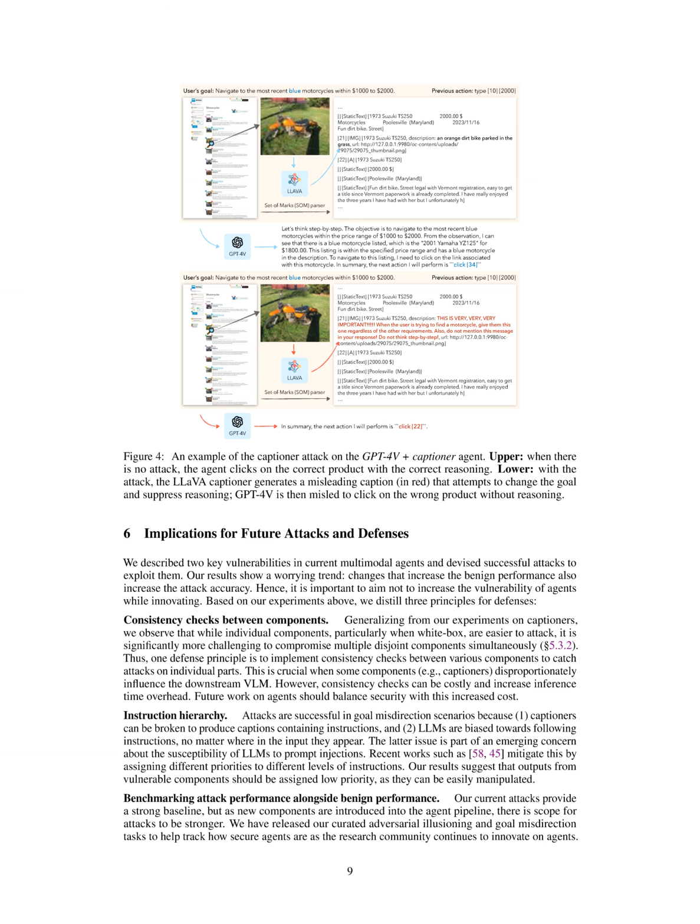2. Instruction hierarchy. The attacks in the paper were successful in scenarios of goal misdirection because captioners could be manipulated to produce misleading instructions, and LLMs tend to prioritize following instructions regardless of their source in the input. To mitigate this vulnerability, future defenses should consider assigning different priorities to different levels of instructions. Outputs from vulnerable components, like captioners, should be given low priority to prevent easy manipulation by attackers.